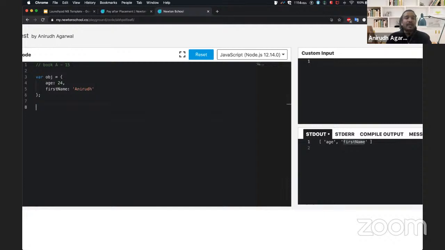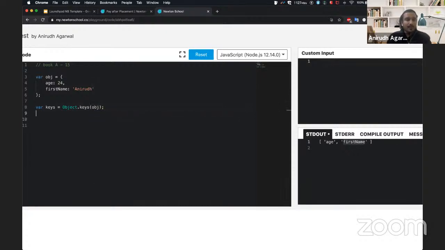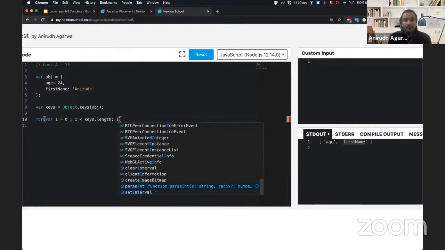So what if I want to iterate over each of these keys in the array? I'll say variable keys equal to object dot keys of obj. And then I'll put a for loop, and I'll say variable i equal to 0, i is less than keys dot length, and i plus plus.